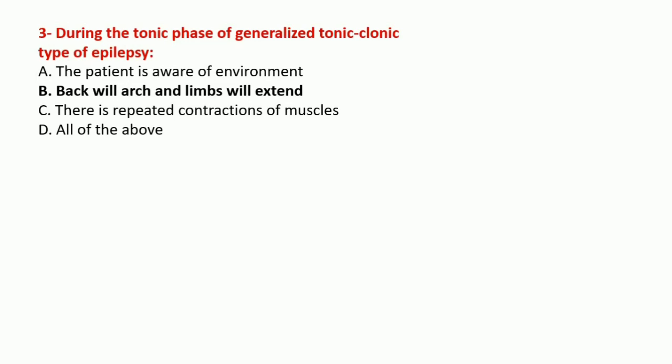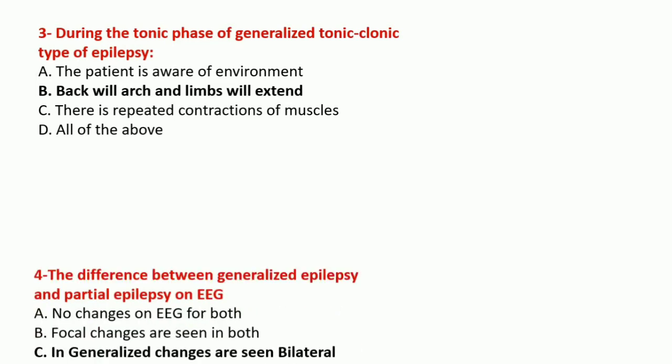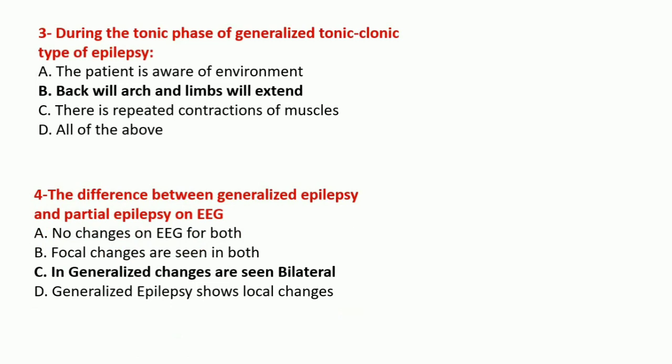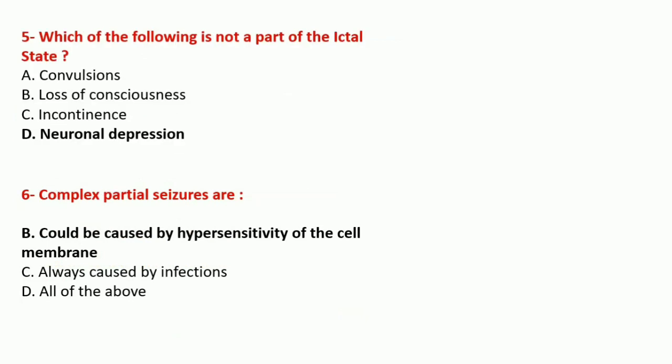During the tonic phase of generalized tonic-clonic type of epilepsy, the back will arch and limbs will extend. The difference between generalized epilepsy and partial epilepsy on EEG is that in generalized epilepsy, changes are seen bilaterally. Which of the following is not a part of the ictal state, that is, neuronal depression? Complex partial seizure could be caused by hypersensitivity of the cell membrane.